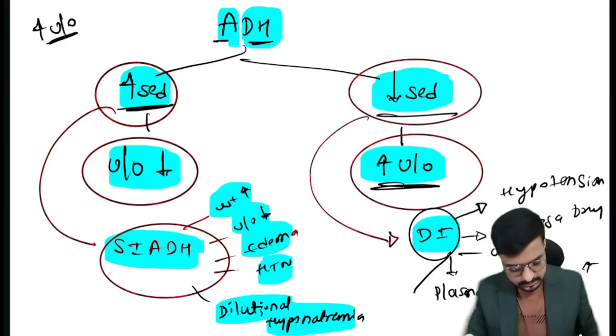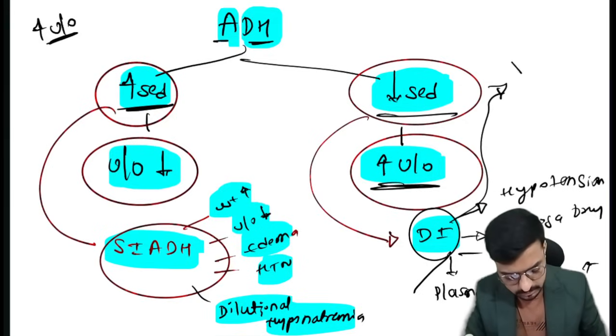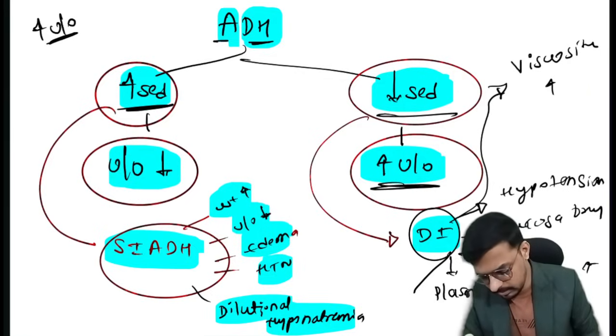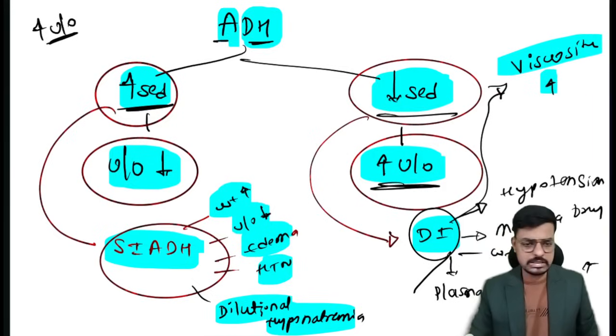Okay, so the plasma concentration is increased, it means the viscosity of the blood is also increased. So there is very thick blood. But the urine will go out diluted while the viscosity of the blood increases in diabetes insipidus.